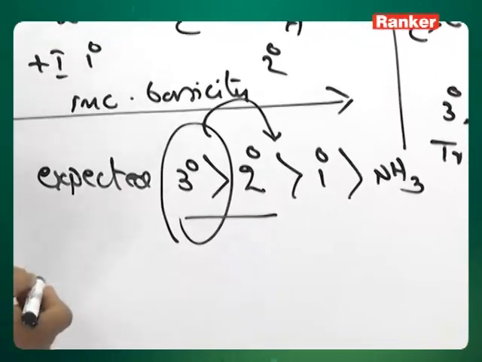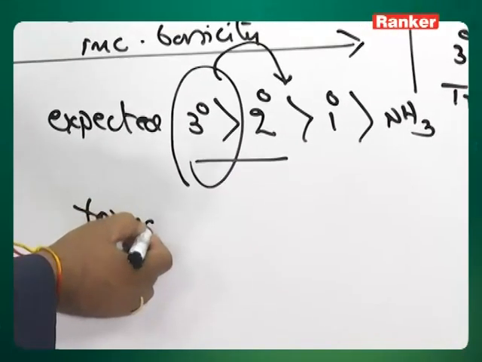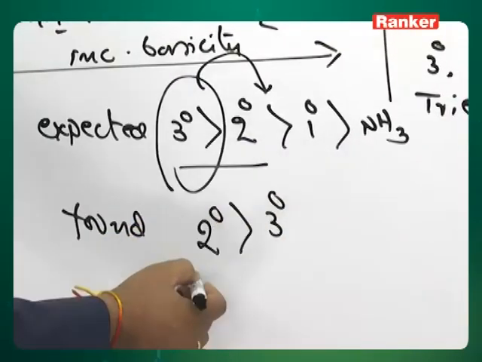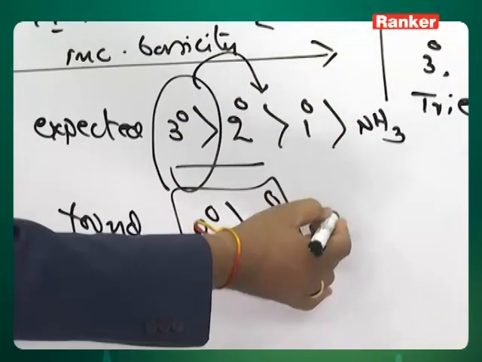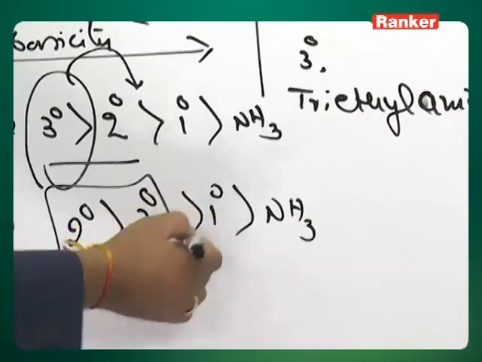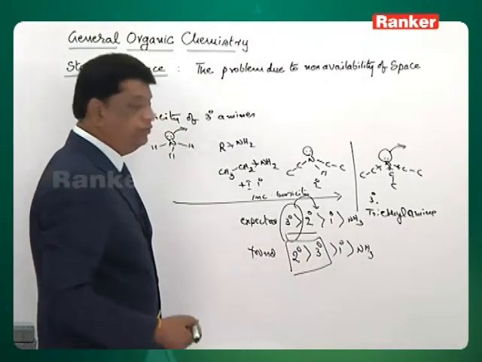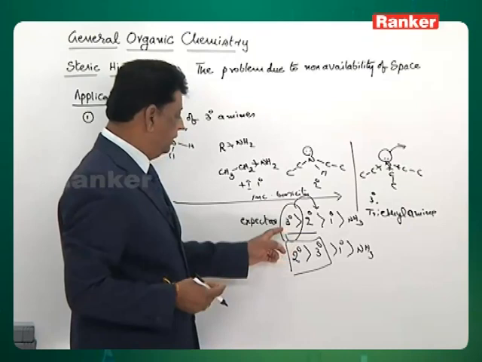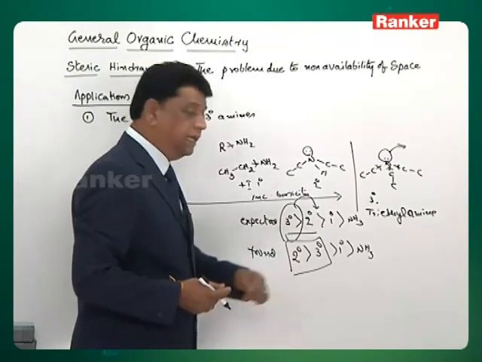So what is found is not what is expected. The rest is the same; ammonia and the 1 degree retain their order, but the 3 degree, expected to be more basic, is found to be less basic.